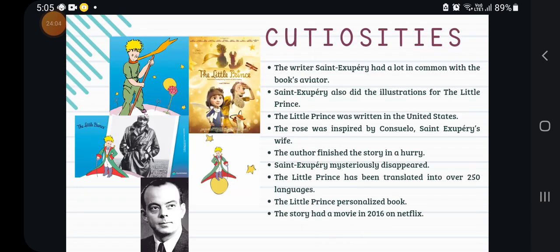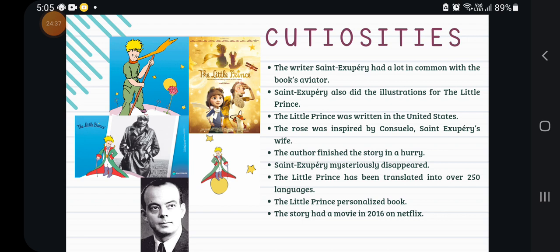Curiosities. Saint-Exupéry had a lot in common with the book's aviator. The book's aviator is the narrator of the story. Saint-Exupéry, in real life, was a French novelist and aviator. And then he said that making the narrator of my book a professional aviator was a good idea.